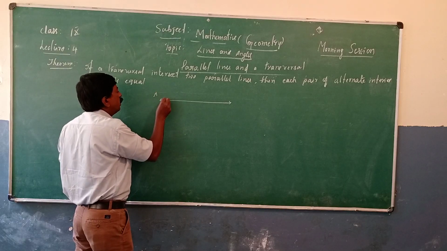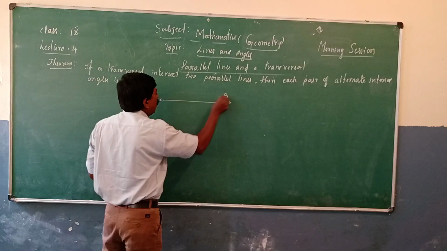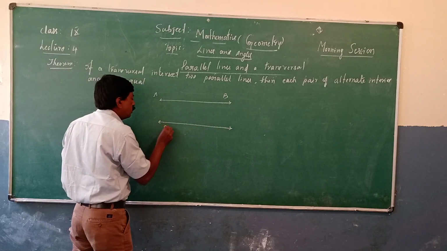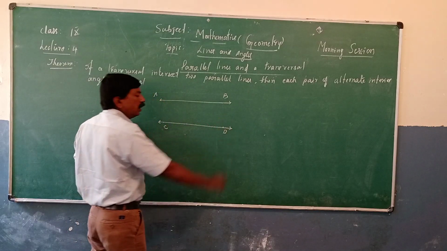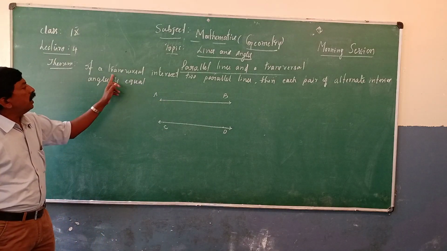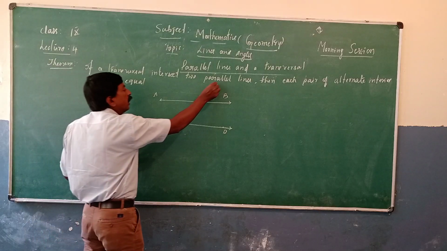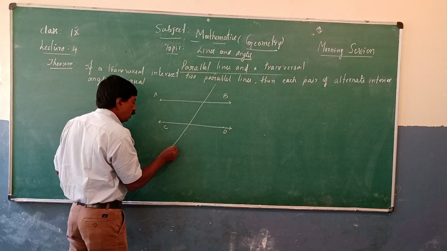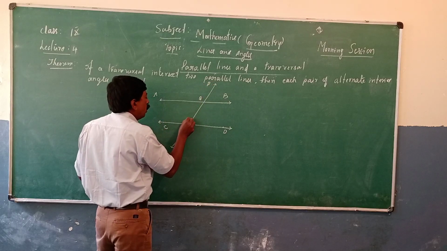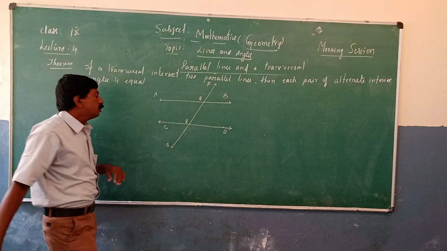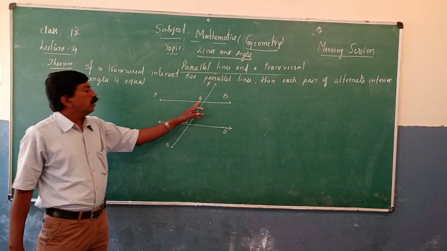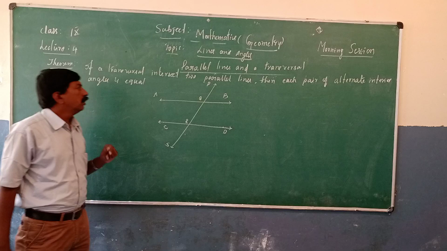Call one AB and another one CD. AB and CD are two parallel lines. A transversal means you can draw a transversal. Call it PQRS. That is, PS is a transversal. It intersects AB at Q and CD at R.